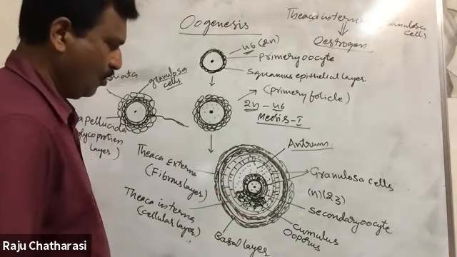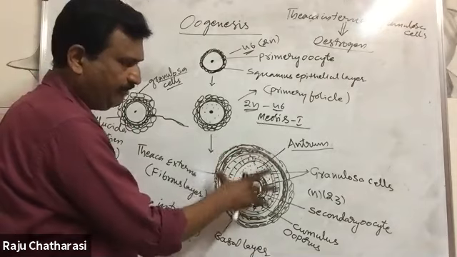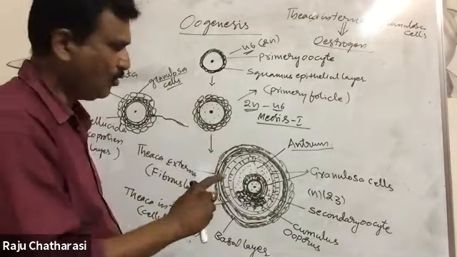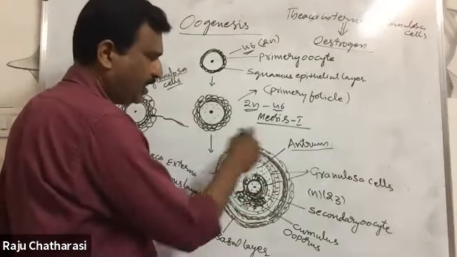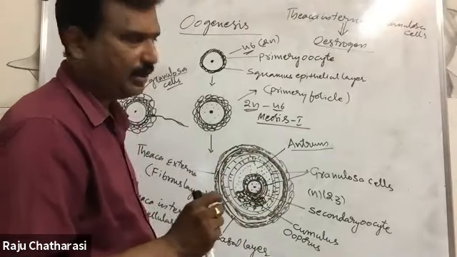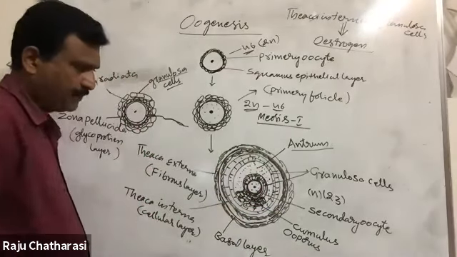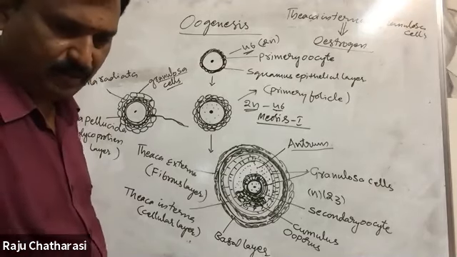Okay, beta. Only this diagram, the Graafian follicle diagram, is a 4 marks question. Only draw a neat labelled diagram of the Graafian follicle. Okay, right? See, let me show that diagram.